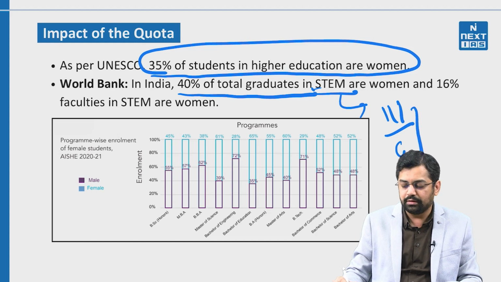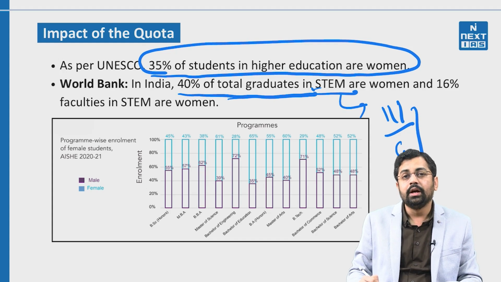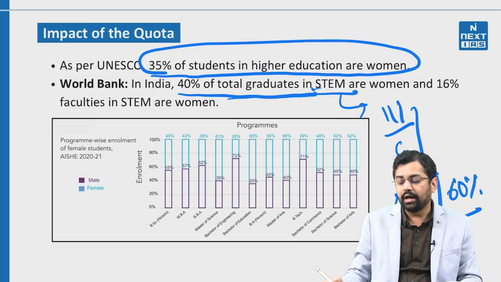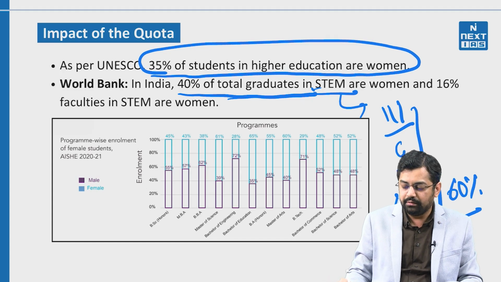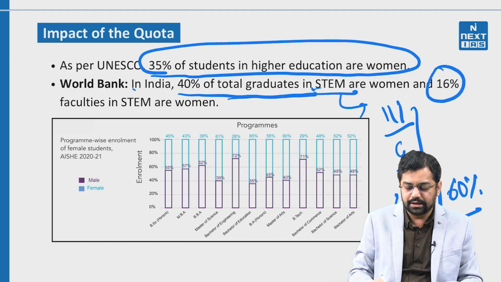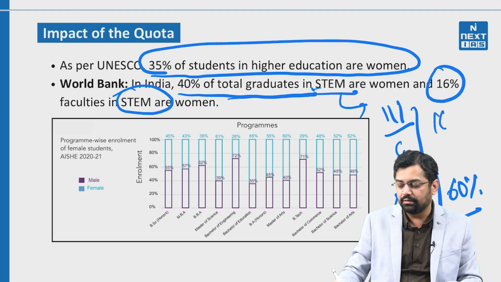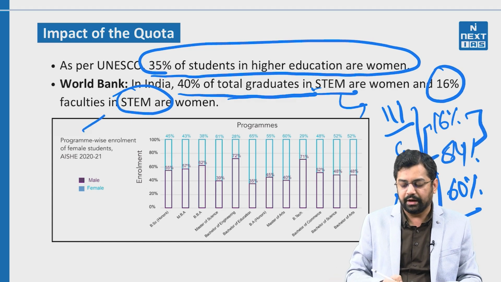So this particular number is only about 40%, and even if we go by the number, it is going to be the ratio of 40 to 60%, and keeping in the scenario the population of India, this particular ratio is going to be too much, right. And when we see with respect to the faculties in STEM, there is going to be a very huge divide, that is 16% versus 84%. So there is going to be a huge gap with respect to the faculties.